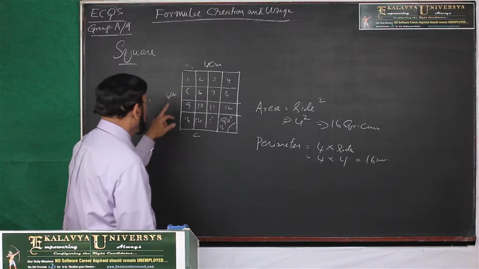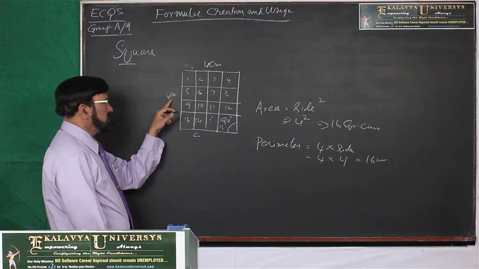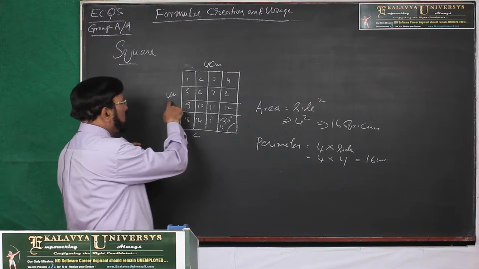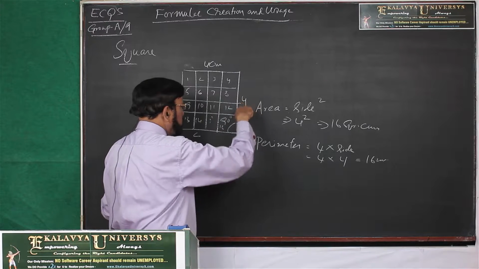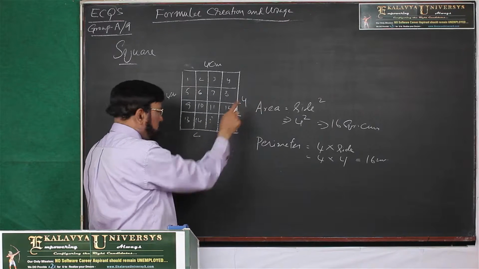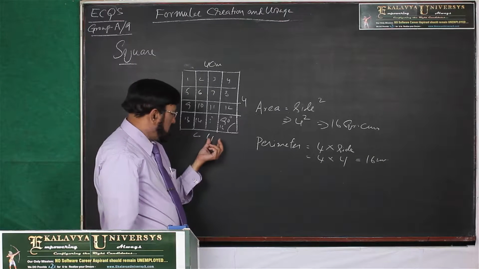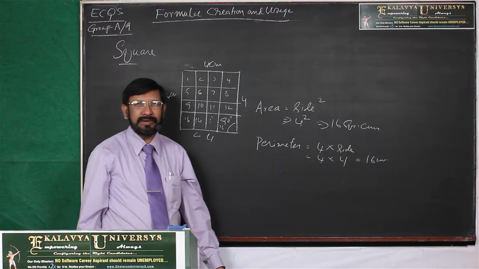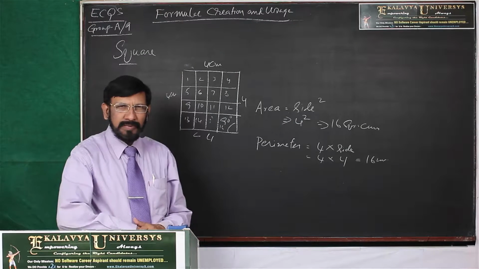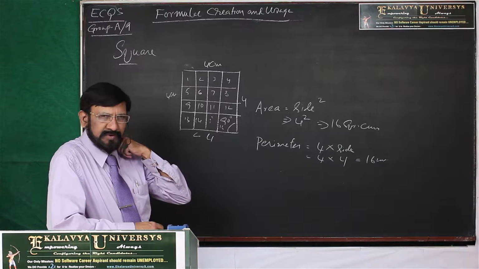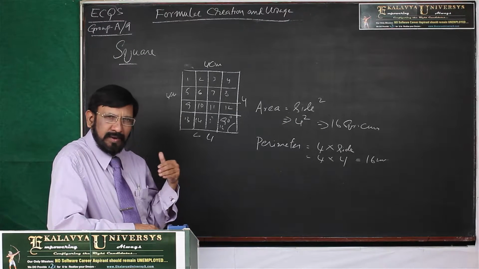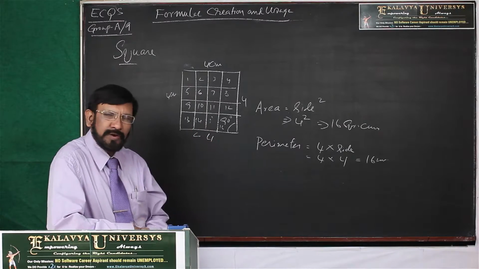Now you see, each side is 4 centimeters: 4 plus 4 is 8, 8 plus 4 is 12, 12 plus 4 is 16, that you are getting. So in this way you start from a smaller thing and then you can go for bigger things.